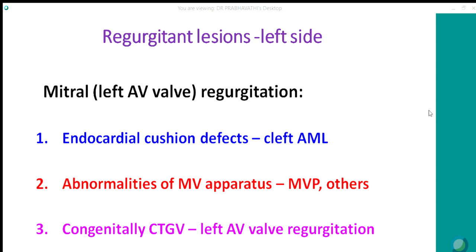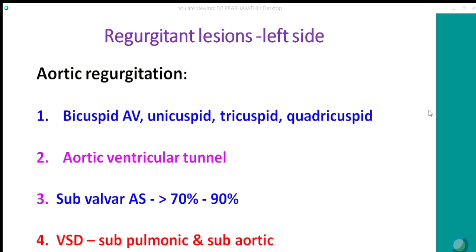As I already told, congenitally corrected transposition of great vessels can have left AV valve regurgitation in nearly 90% of the patients. It increases with increasing age. Left-sided regurgitant lesions due to aortic regurgitation is most commonly due to bicuspid aortic valve, sometimes unicuspid, tricuspid, or quadricuspid valves can cause that. Rarely there can be aortoventricular tunnel, which contributes to regurgitation from the aorta through the tunnel into the left ventricle.